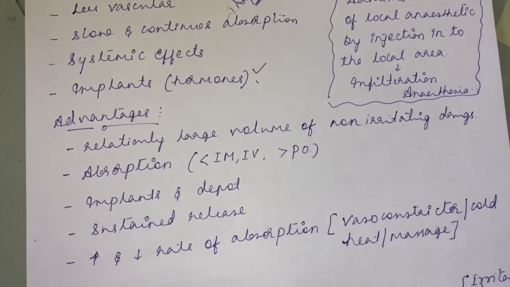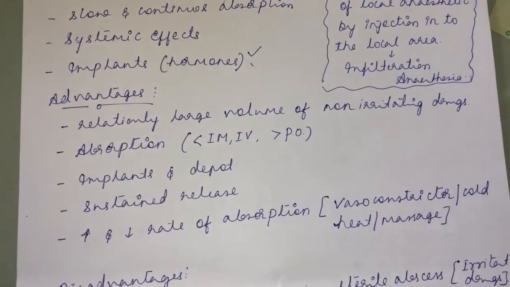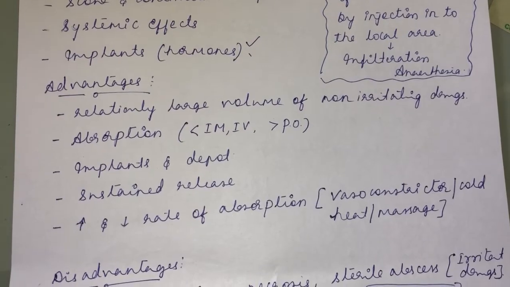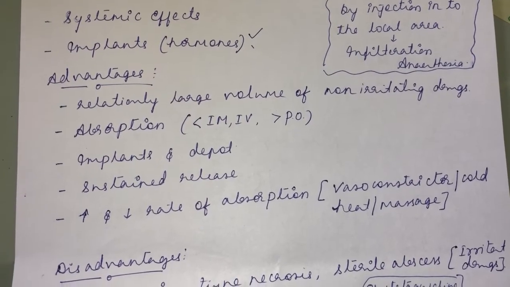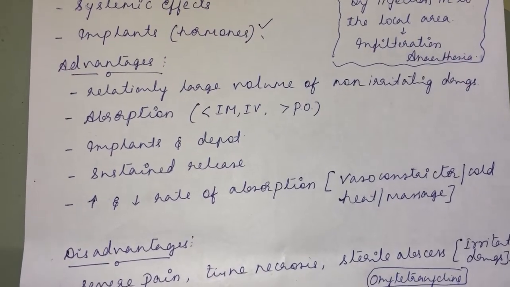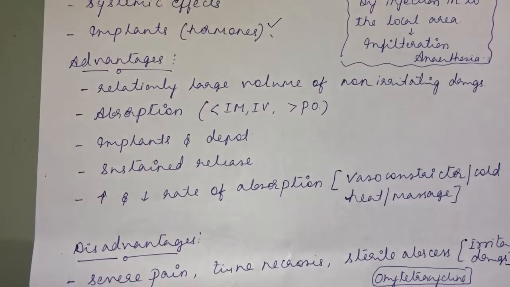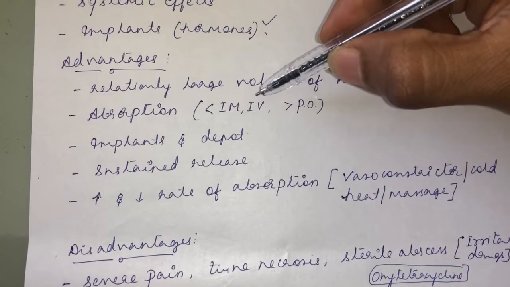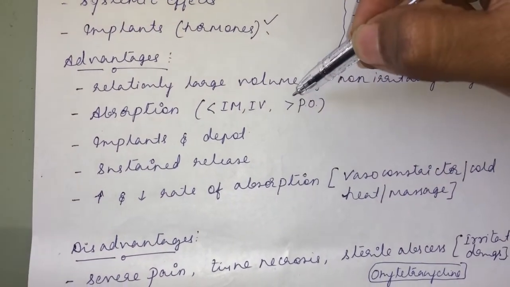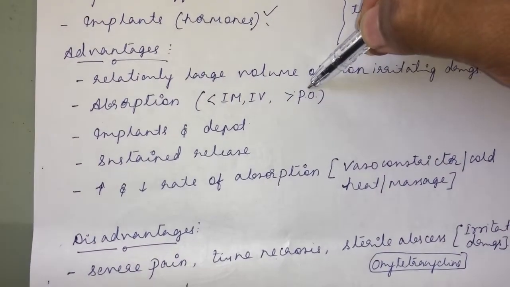Then what are the advantages of this subcutaneous route? The advantages are that a relatively large volume of non-irritating drugs can be given through the subcutaneous route, since a fair amount of space will be available at the subcutaneous area. Then the absorption is lesser than the intramuscular and intravenous routes, and a fairly good amount of absorption, more than the oral route.